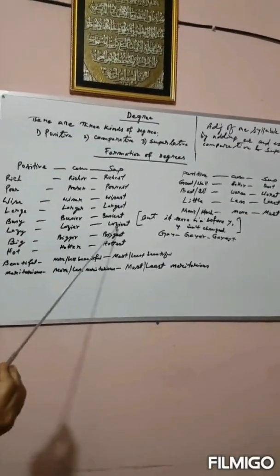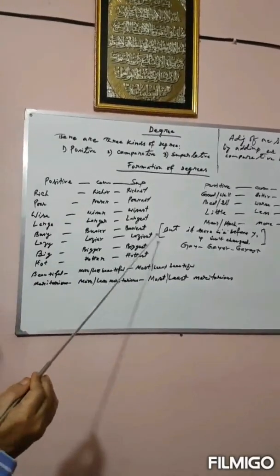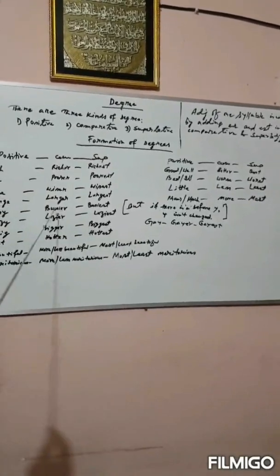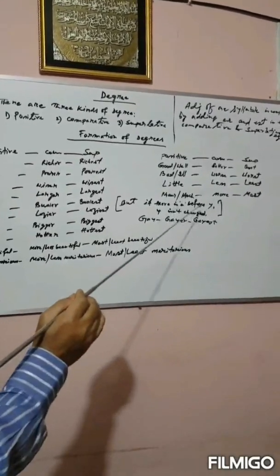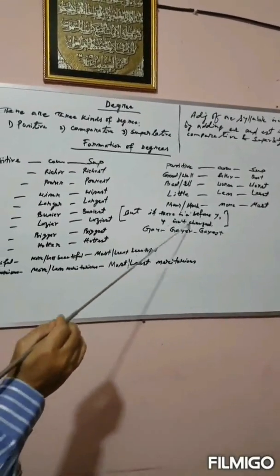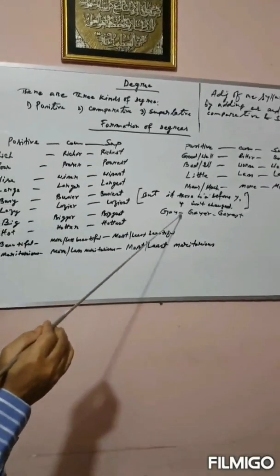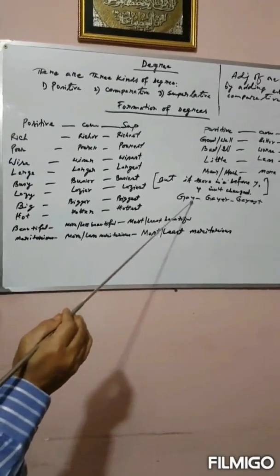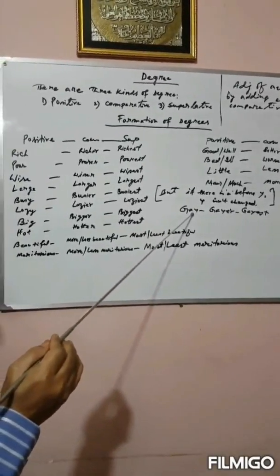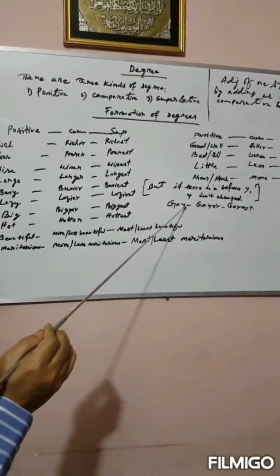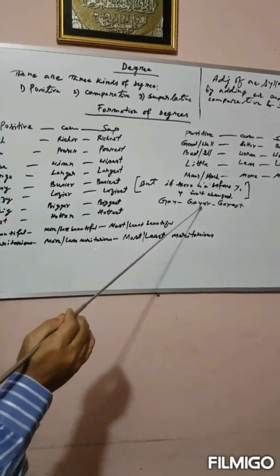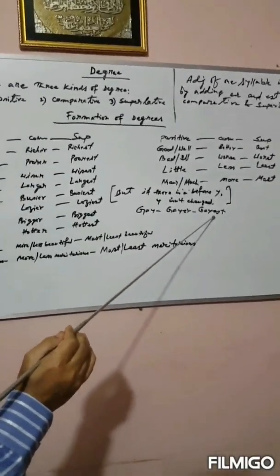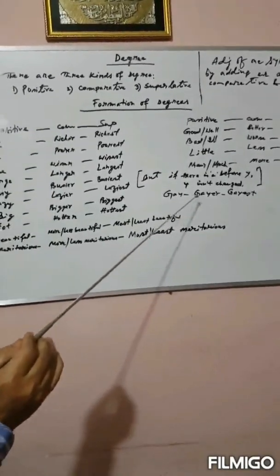Lazy, lazier, laziest, similarly. But if there is a vowel before y, y is unchanged. This is an exception. Have a look. Gay, gayer, gayest. We see a vowel before y. That's why y is unchanged here. Gayer, gayest. This is the exception.